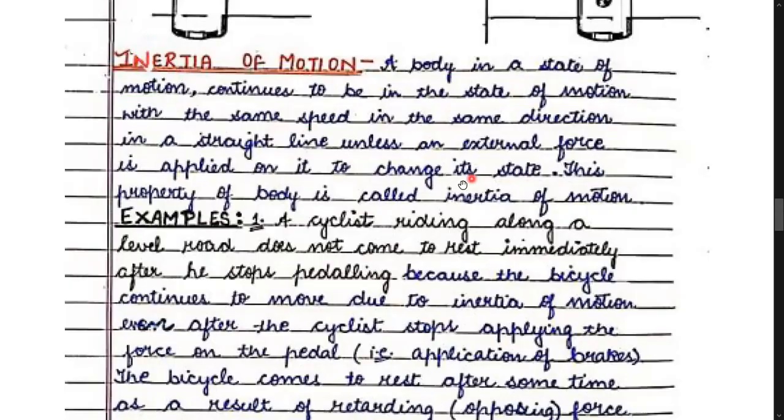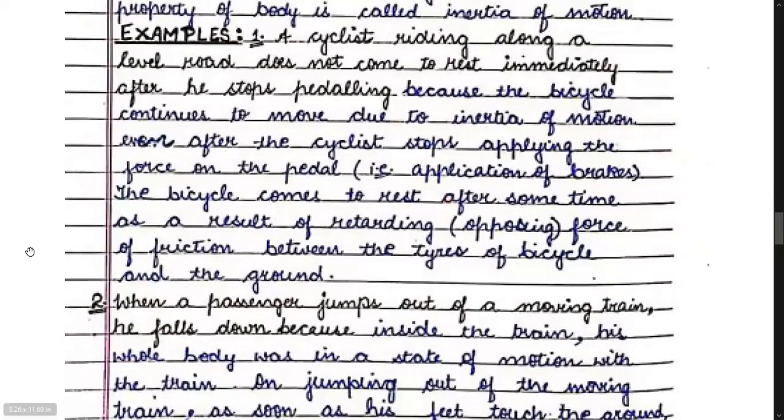So children, let's do these examples also. Example 1: a cyclist riding a bicycle along a level road does not come to rest immediately after he stops pedaling. Why so? Because the bicycle continues to move due to inertia of motion even after the cyclist stops applying force on the pedal.